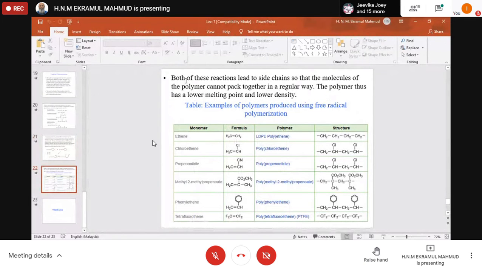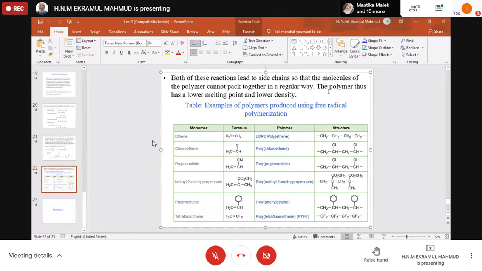So these reactions lead to side chains so that the molecules of the polymer cannot pack together in a regular way. When this is the case, the polymer has a lower melting point, lower density, everything is low, right? So this low density polyethylene comes from free radical polymerization, with any initiator such as peroxide used for this catalyst.